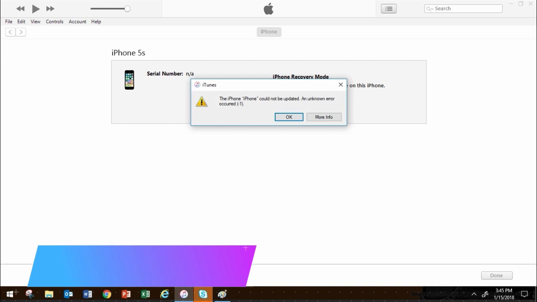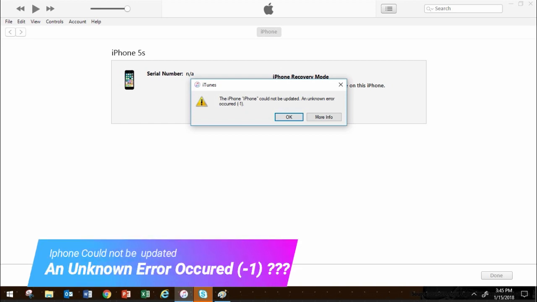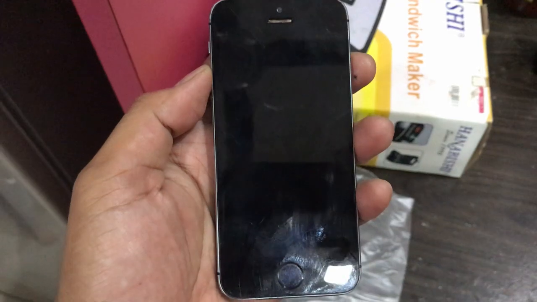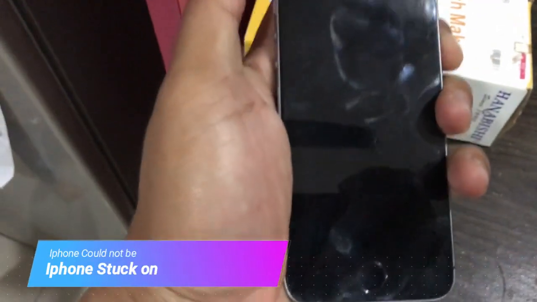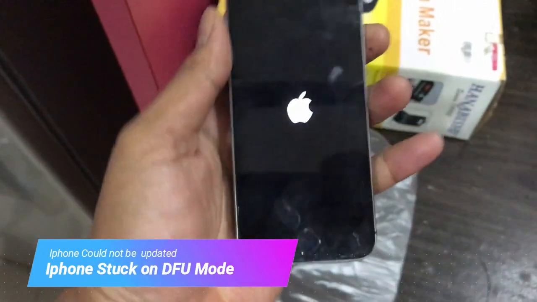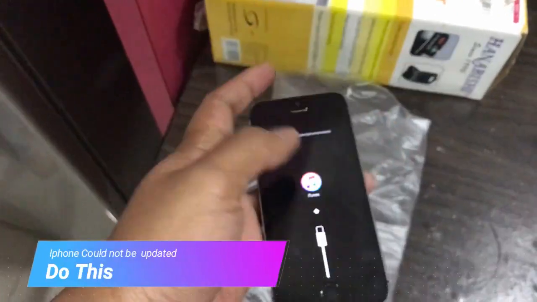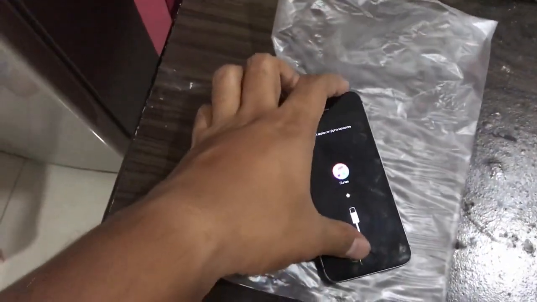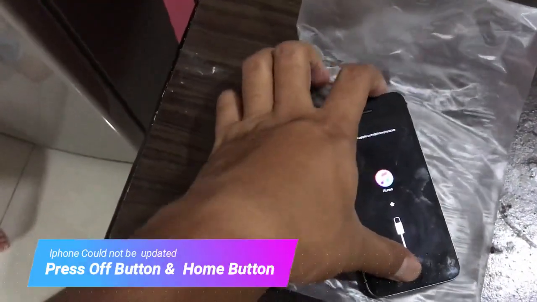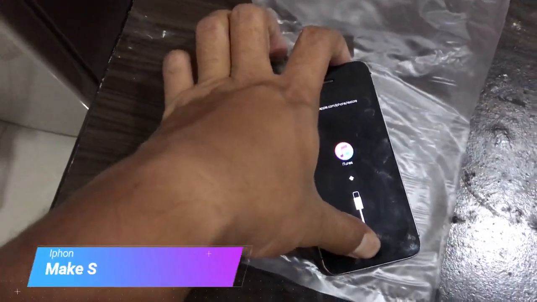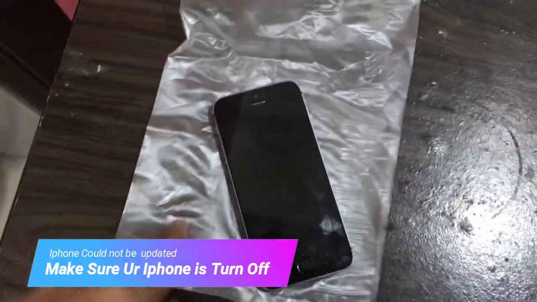Have you ever tried to restore your phone and got "unknown error occurred native 1"? So I want to show you how to bypass it. Okay, if you see, this phone is starting up, but we have to connect to iTunes. So what you need is push the bottom one and the top one together until it shuts off. Okay, then it shut off.